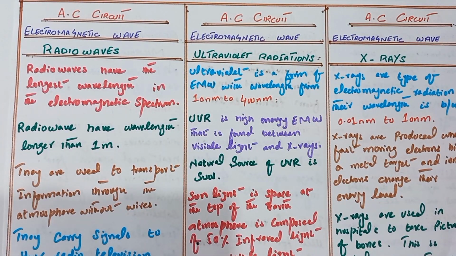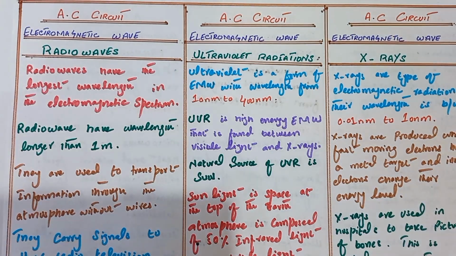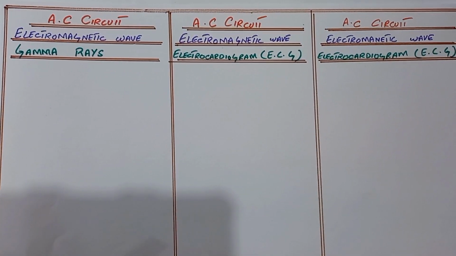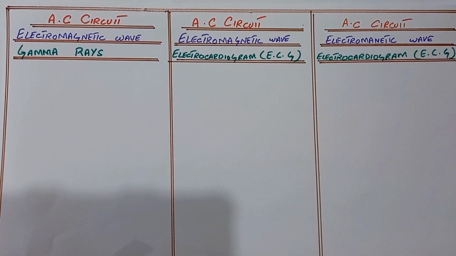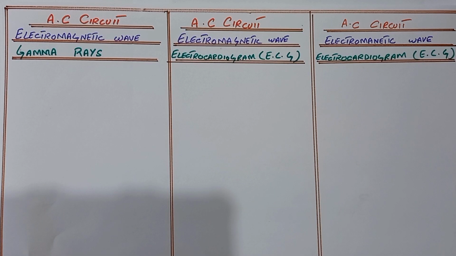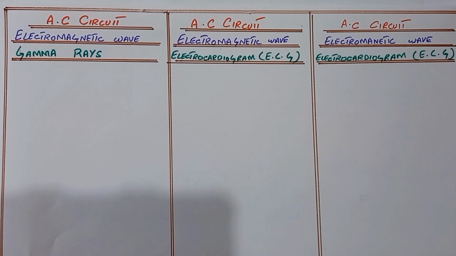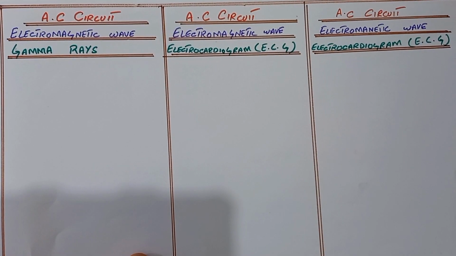Now we discuss the last rays, that is the gamma rays.